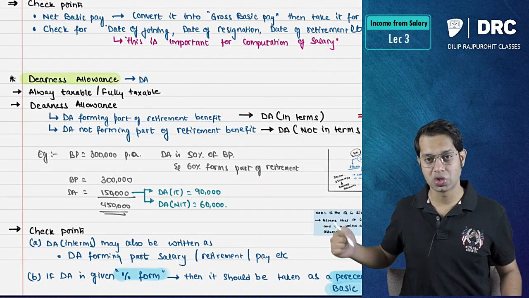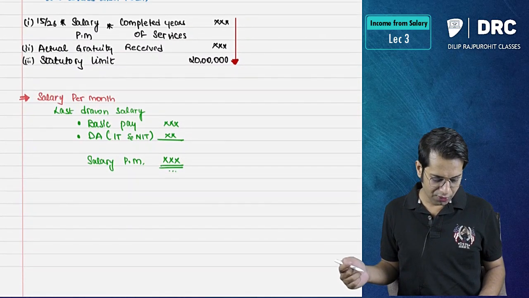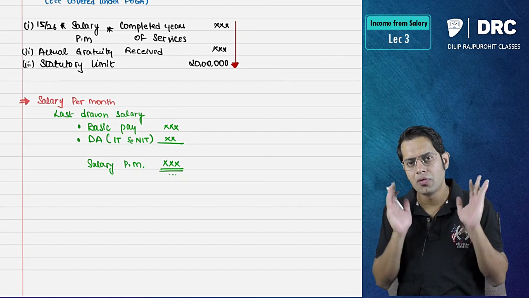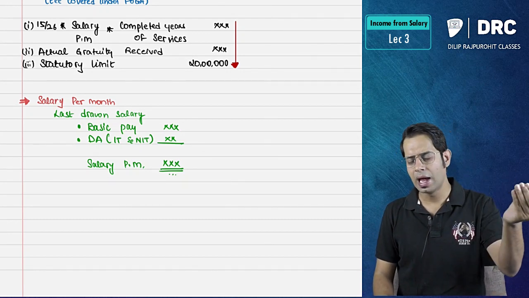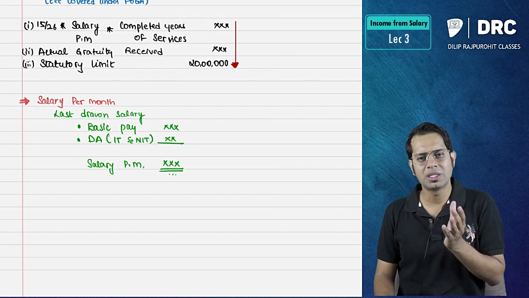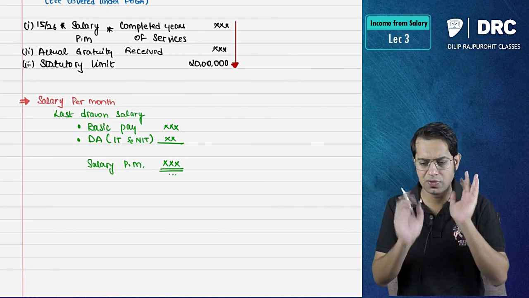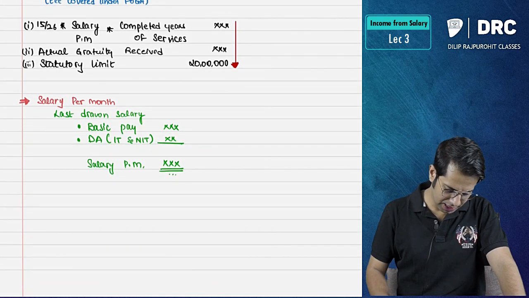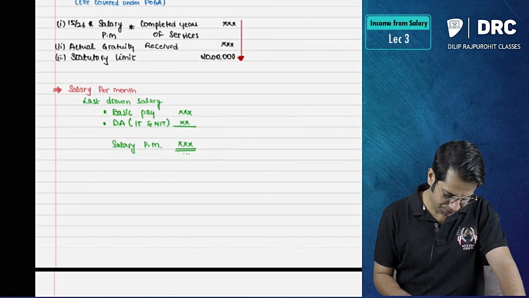Now, in this computation, you should take your full dearness allowance, whether it is in terms or not in terms, it does not matter. So take last drawn salary, take your basic pay and take dearness allowance. Sir, should I take dearness allowance only in terms? No. You should take your full dearness allowance, whether it is in terms or not in terms.